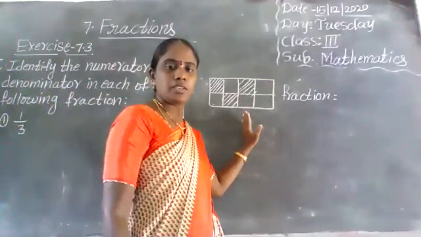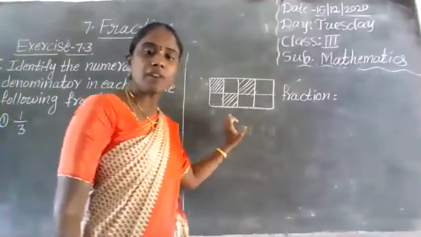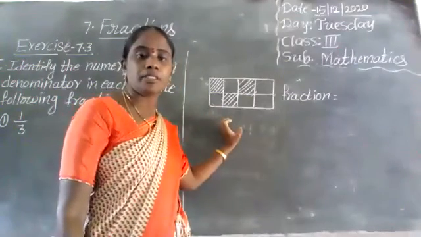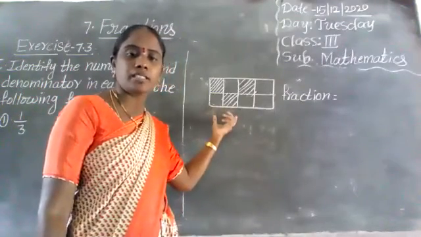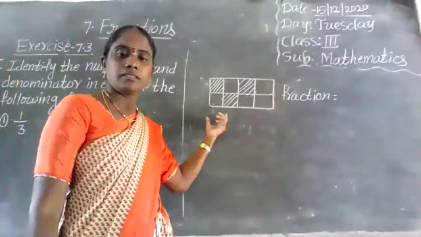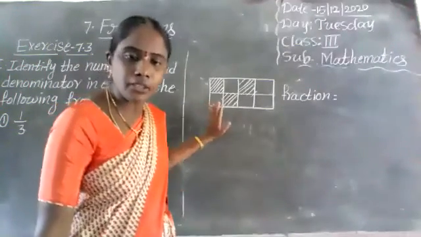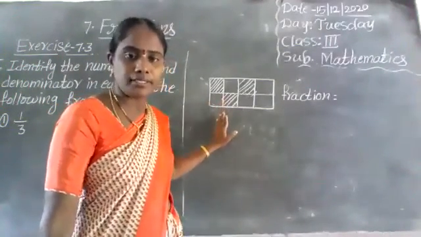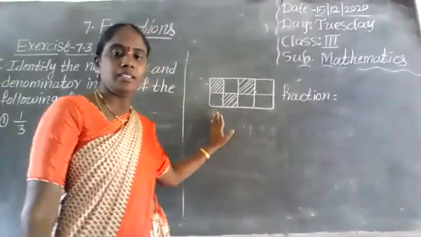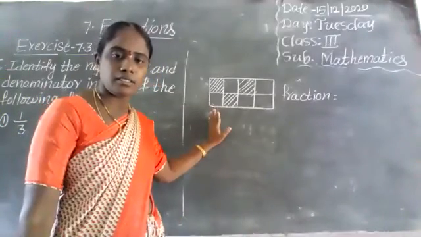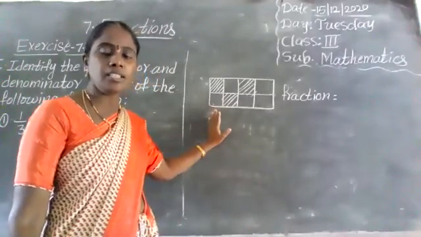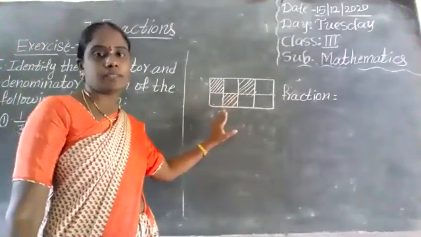Ishwar. Fraction form. I am asking fraction form, not shaded parts. Yes, very good. 3 by 8. Shrutik, very nice answer. Shashi. No, 3 by 4 is wrong answer. 3 by 8 is correct answer.